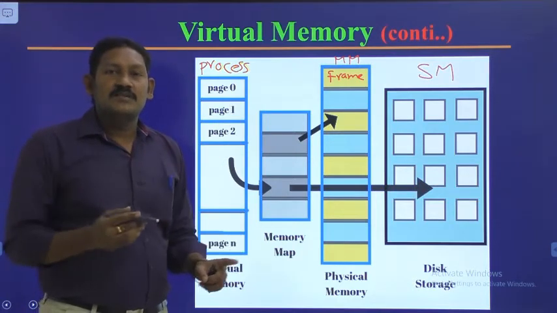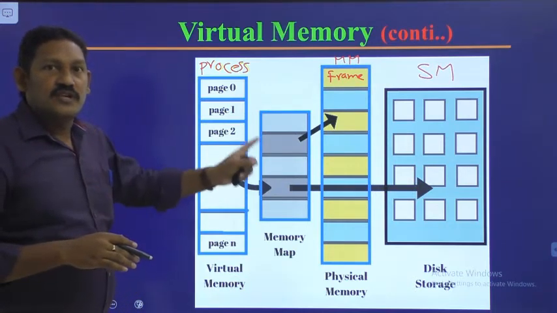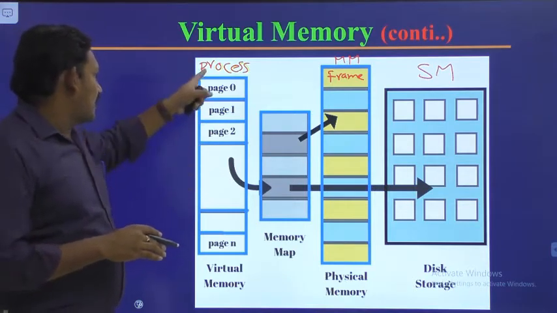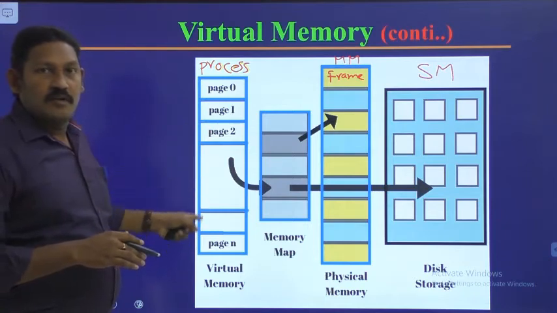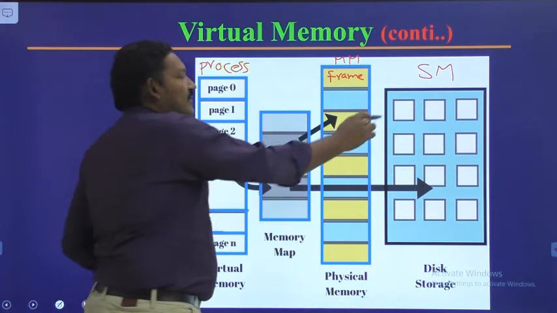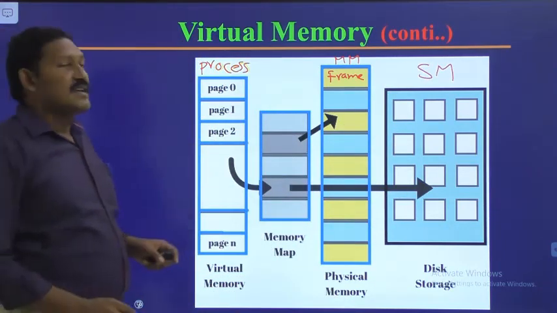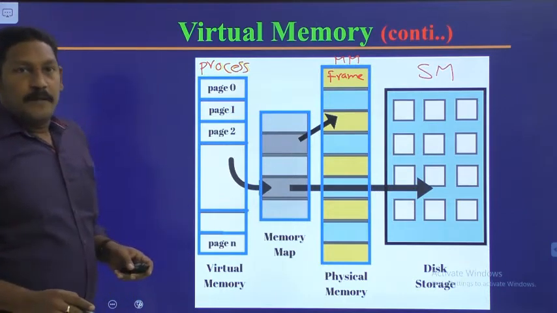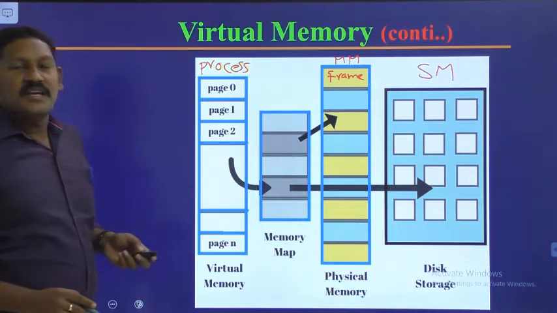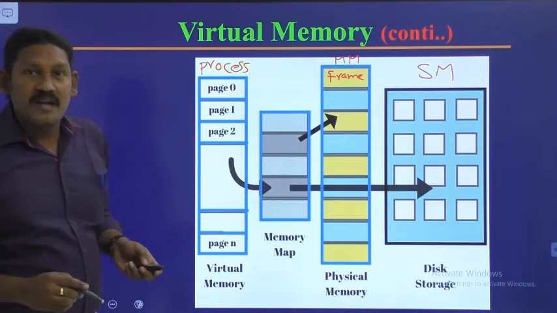At the outset it looks as if the virtual memory has executed the whole process, but internally what's happening is that the number of pages of the process, some of the pages will be kept in the physical memory and the remaining kept in the secondary memory storage. This is what happens internally. Here one more thing I want to tell is that the virtual memory can be implemented by using demand paging.